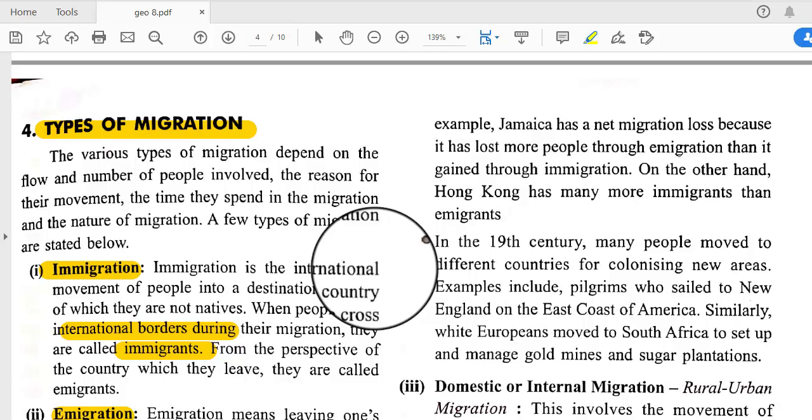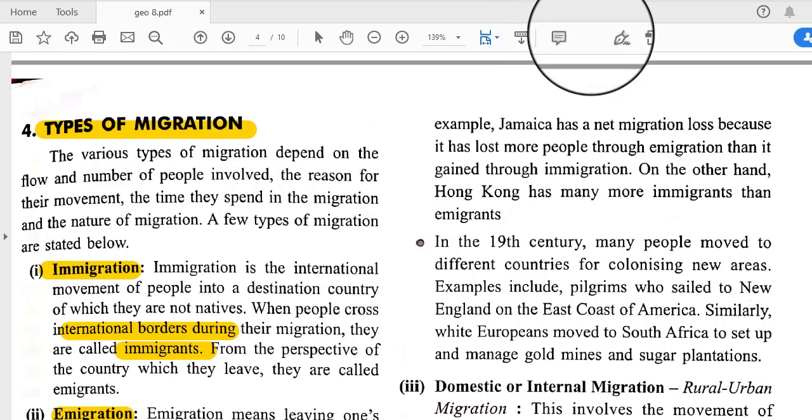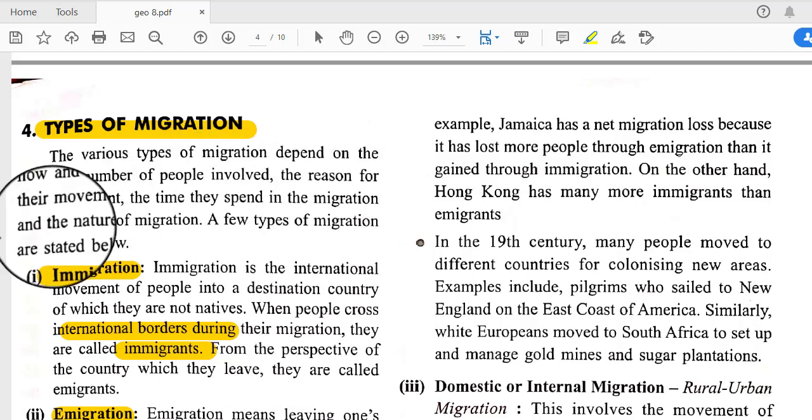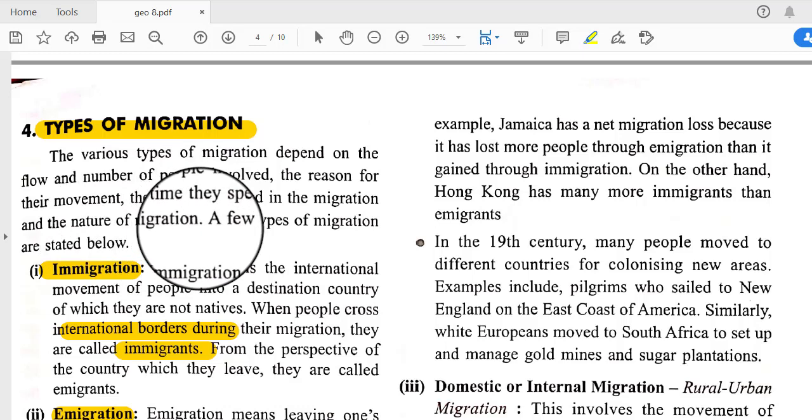Hello students, today we will continue our study from types of migration. Various types of migration depend on the flow and number of people involved, the reason for their movement, the time they spend in the migration and the nature of migration. So there are some indicators by which we can divide the migration pattern.